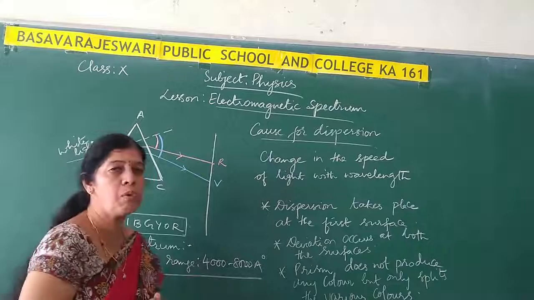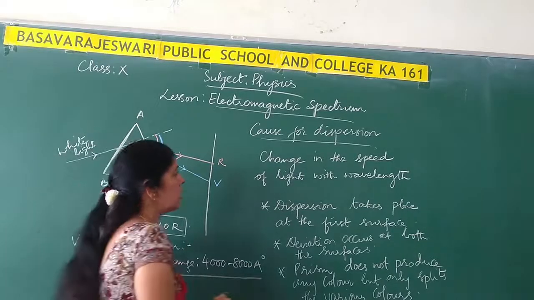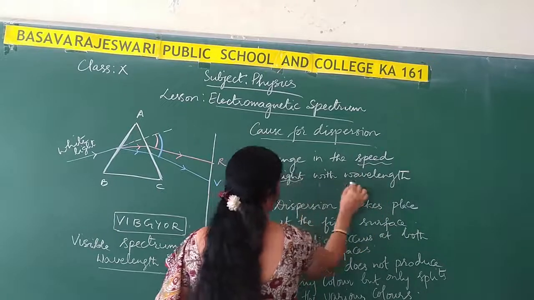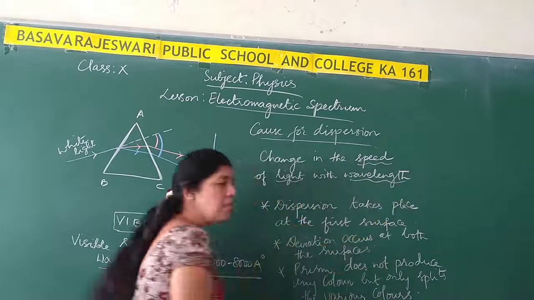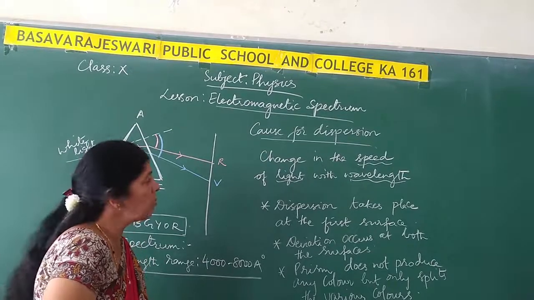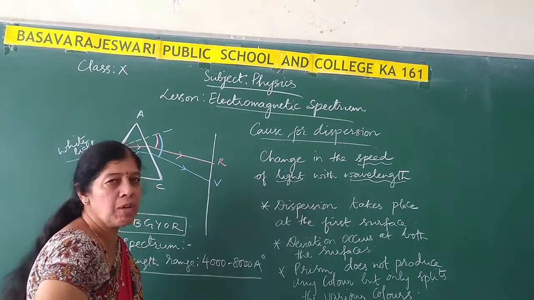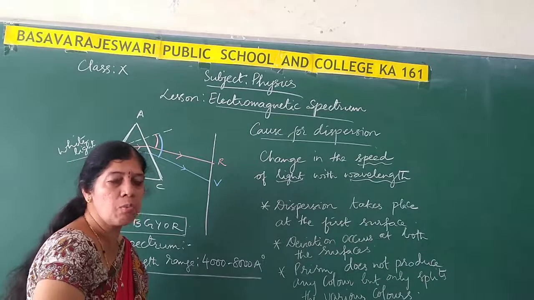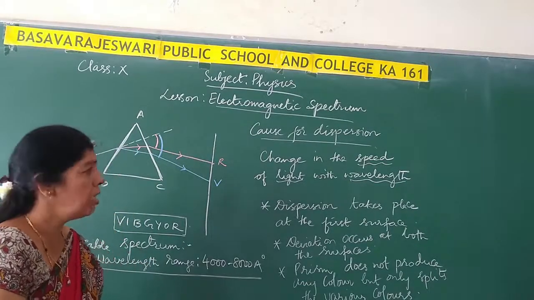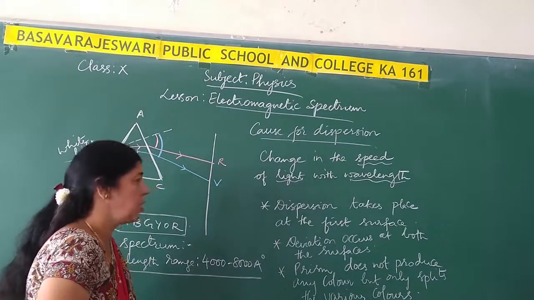Now next, we should know what is the cause for dispersion. The main cause for dispersion is the change in the speed of light with wavelength. As we discussed in our previous class, the factor responsible for dispersion is the change in the speed of light with wavelength. As the wavelength changes, what happens to the speed of light? The speed of light also changes. And depending on the speed of light, the angle of deviation also changes.